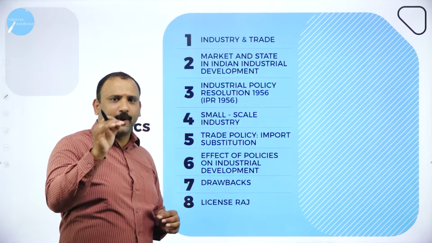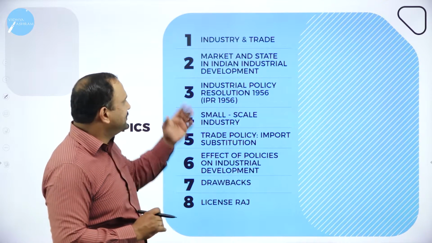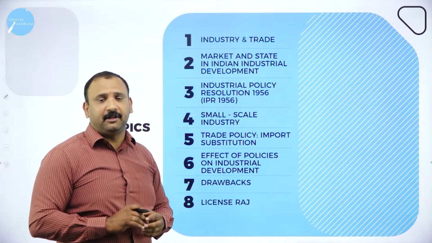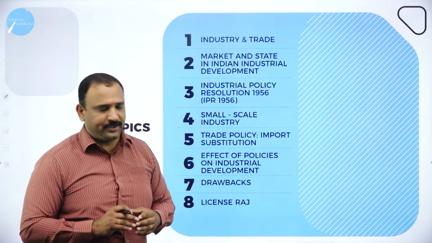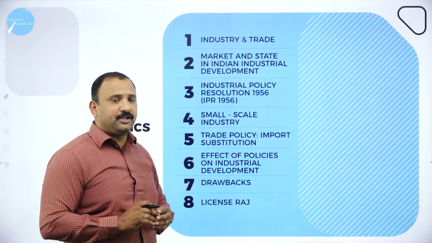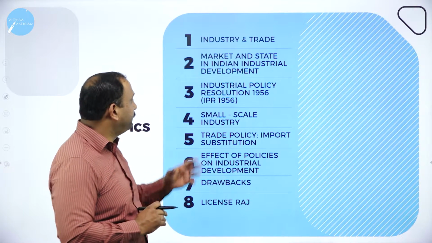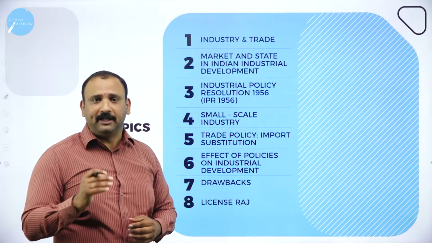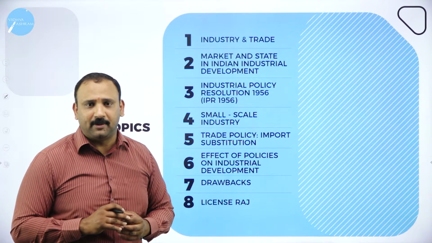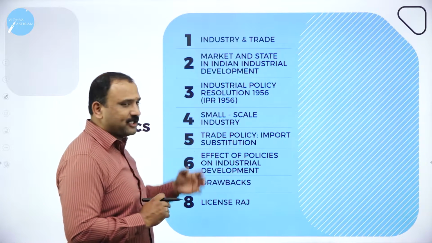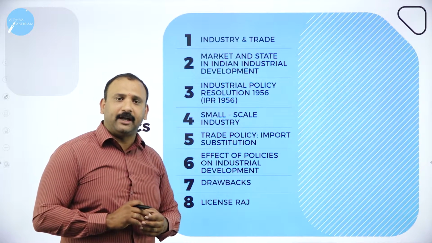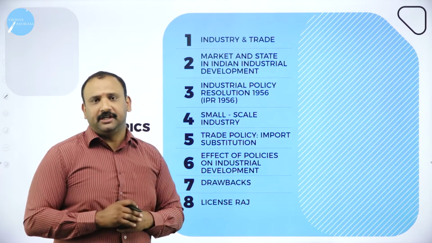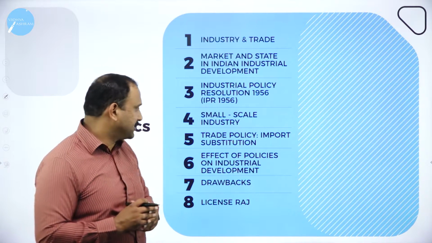So we have quite a number of topics in the list: industry and trade, market and state for Indian industrial development, very important for us to understand. Then we have the industrial policy 1956, which is very important, the IPR, because that was the beginning for the manufacturing setup to come up in India. Followed by the small scale industry, not to forget, a huge employment generation, and that led to a revolution in terms of jobs, in terms of manufacturing.